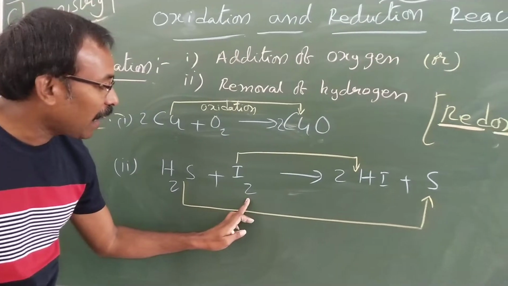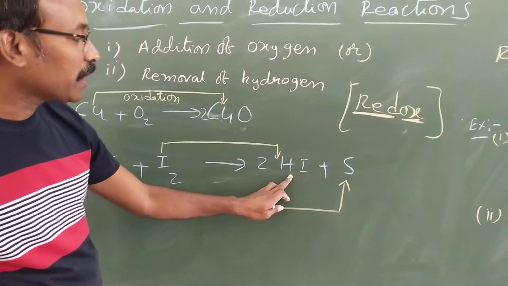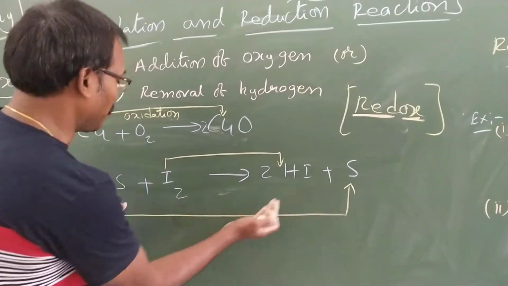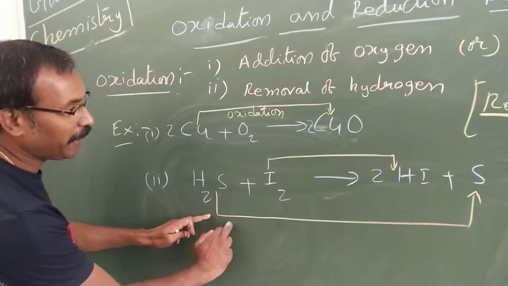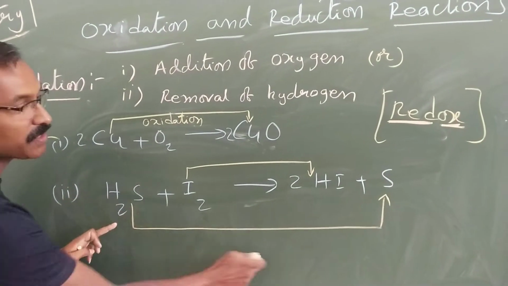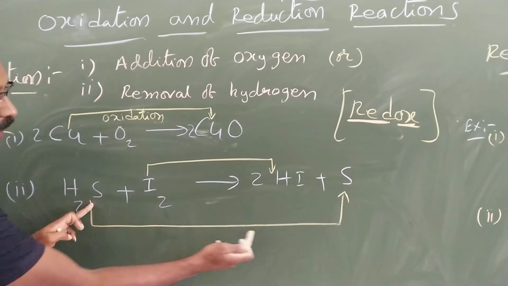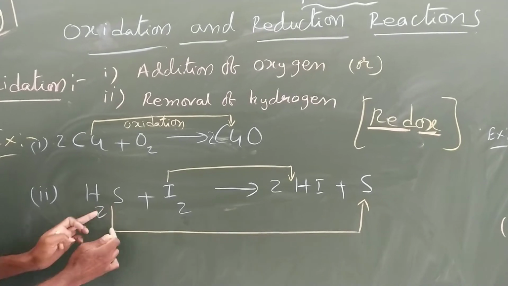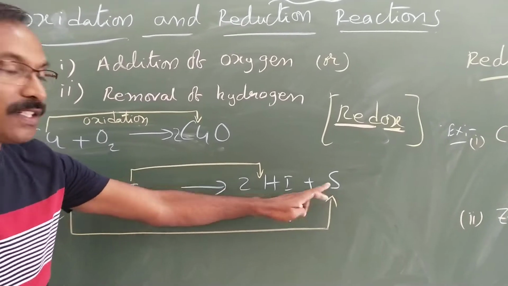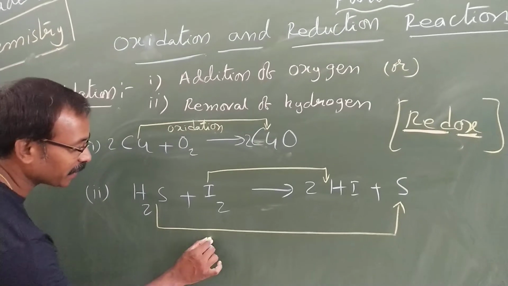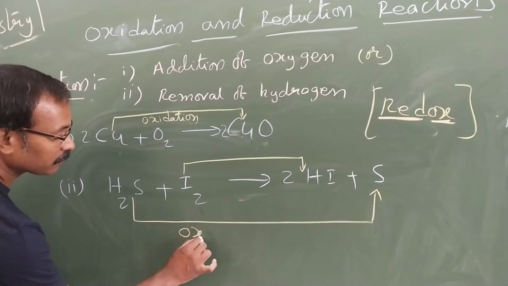H2S when combined with iodine gives you hydrogen iodide and sulfur. Okay? Here 2 products are produced. Now let us take hydrogen sulfide becoming only sulfur. So hydrogen is removed from this hydrogen sulfide. Hydrogen sulfide became sulfur, which means the hydrogens are lost and it became only the single sulfur. So removal of hydrogen, what is it? Oxidation. So this is oxidation.